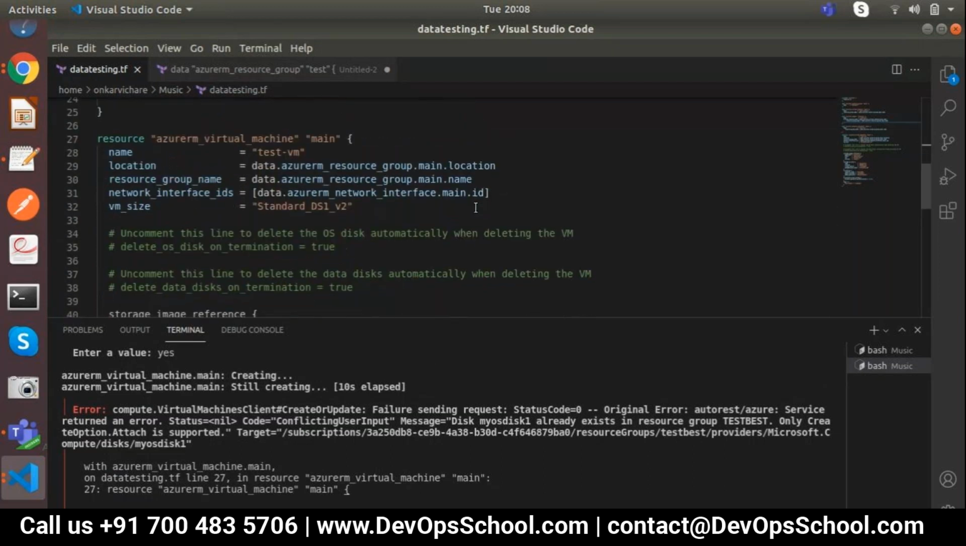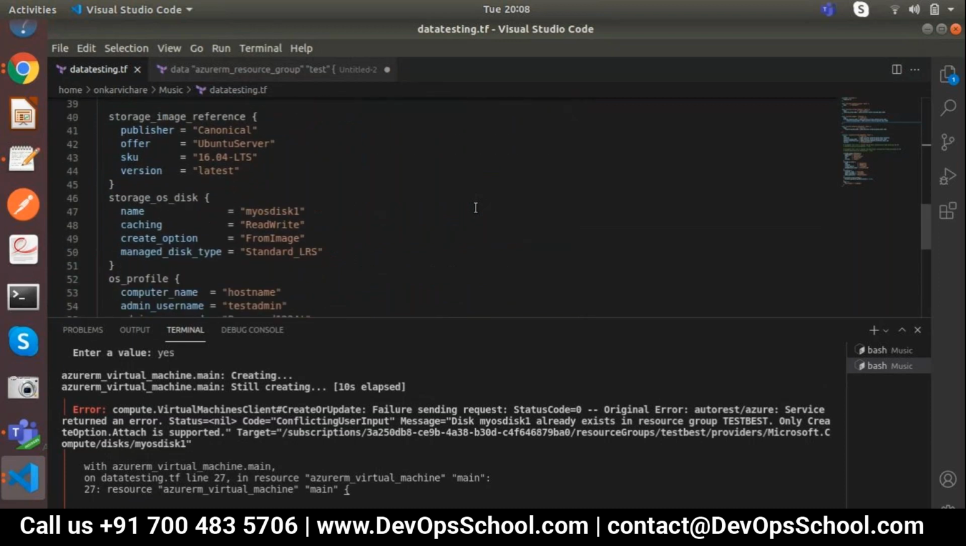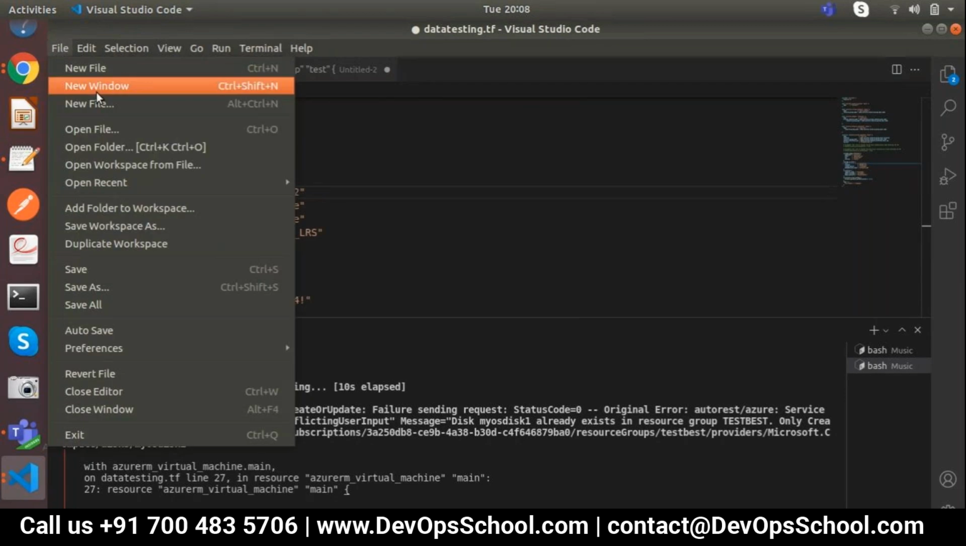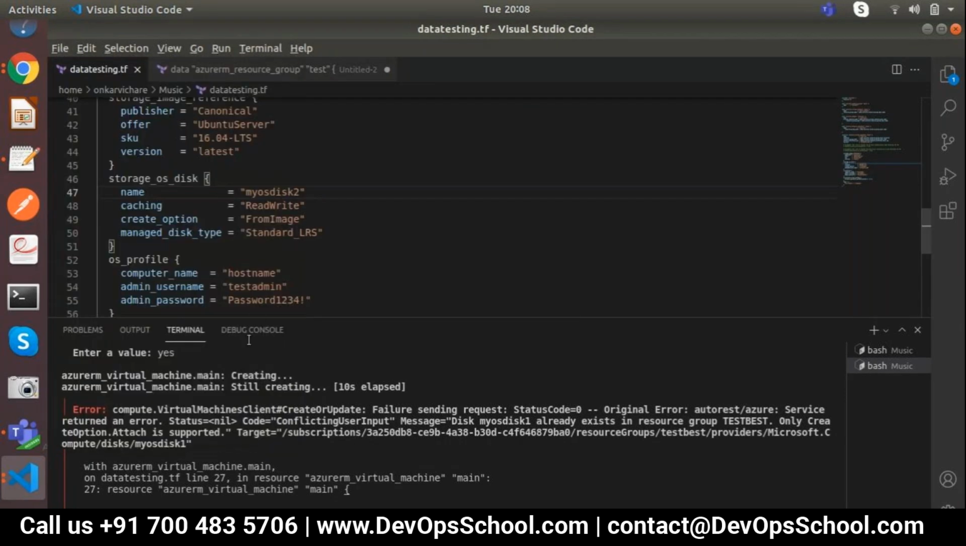The original error: Azure service returned an error. You tell me this error. Why? My disk already exists. That is what we have to change, the disk name. That's it. Let's add the name, my OS disk 2. Otherwise, we have an option to change the name. If you need the same name, just go ahead and delete that disk.